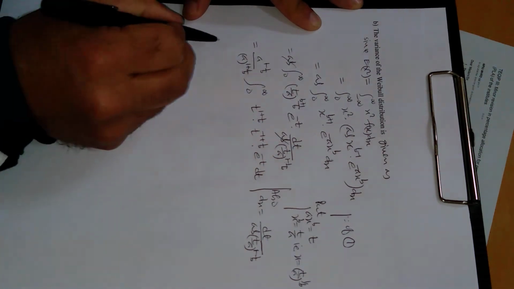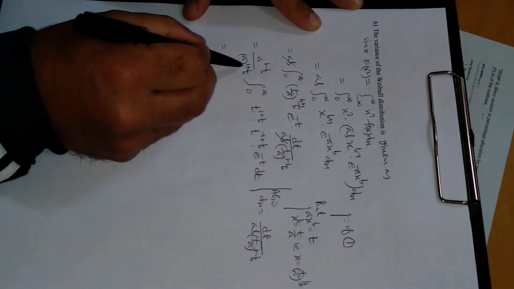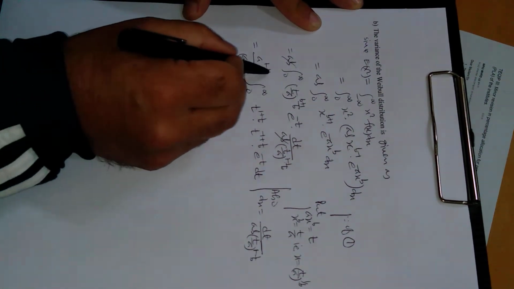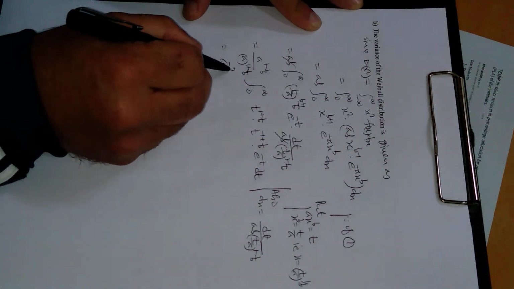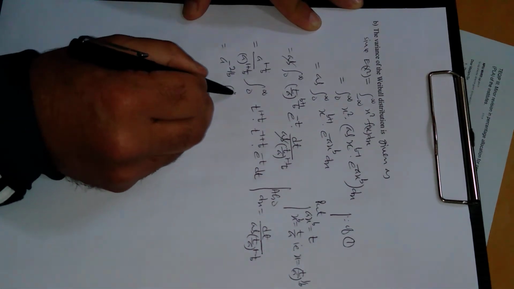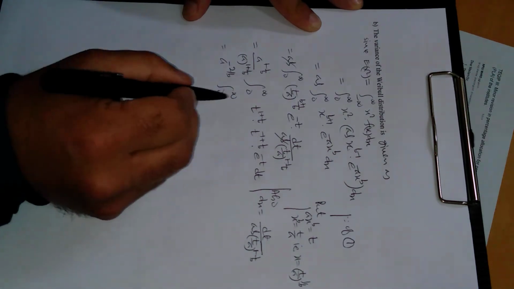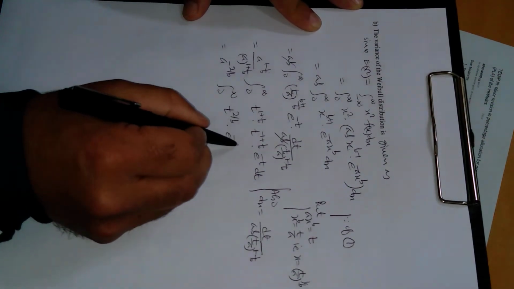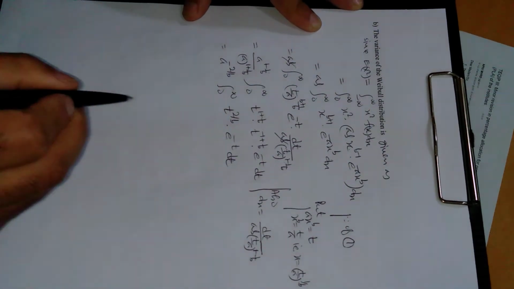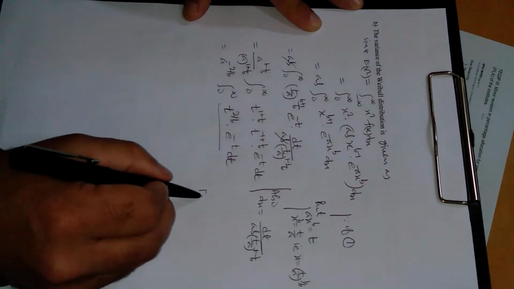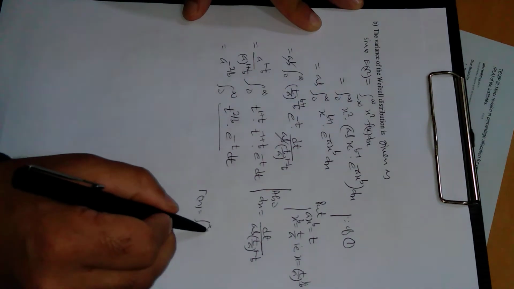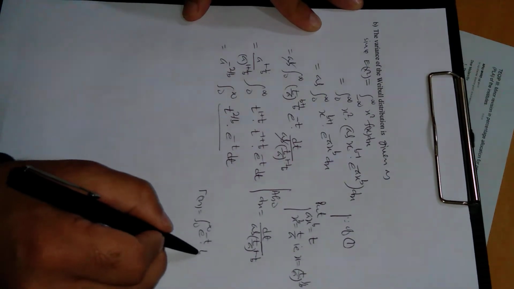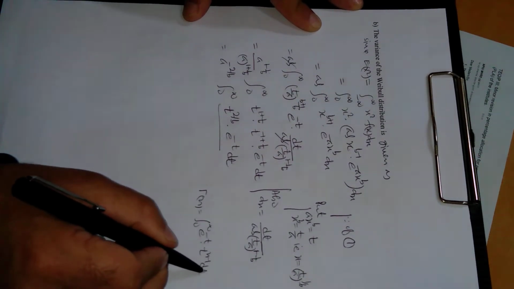a power 1 cancel from both sides. So shift everything, this also, to numerator. This will be a raised to power minus 2 upon b, 0 to infinity. t power 1 cancel. So this is t raised to power 2 upon b into e power minus t dt. Now again this is the gamma function, because we know gamma n is 0 to infinity e power minus t into t power n minus 1 dt.